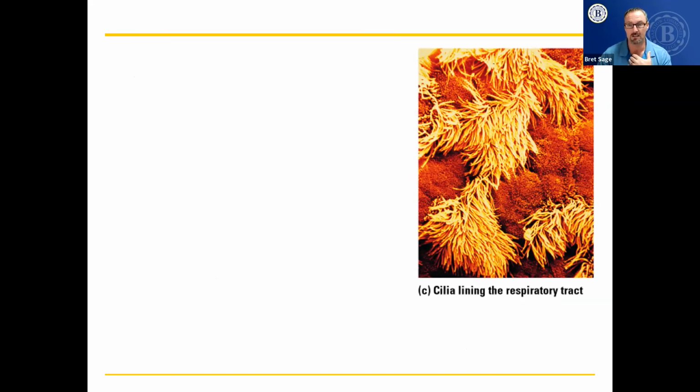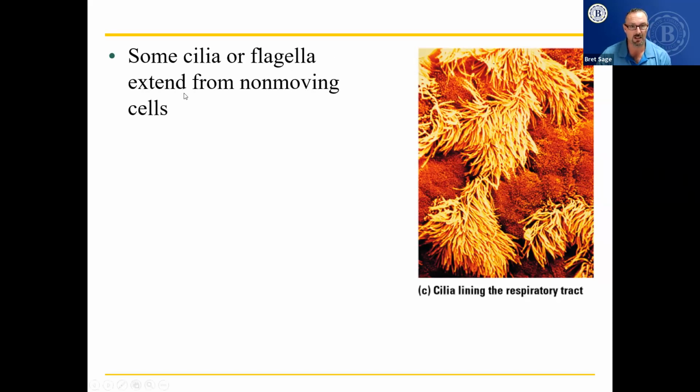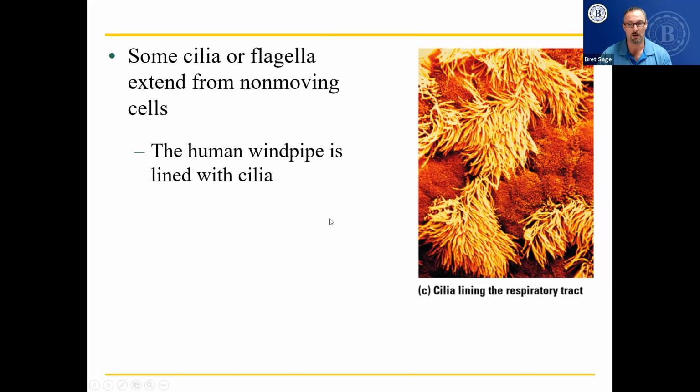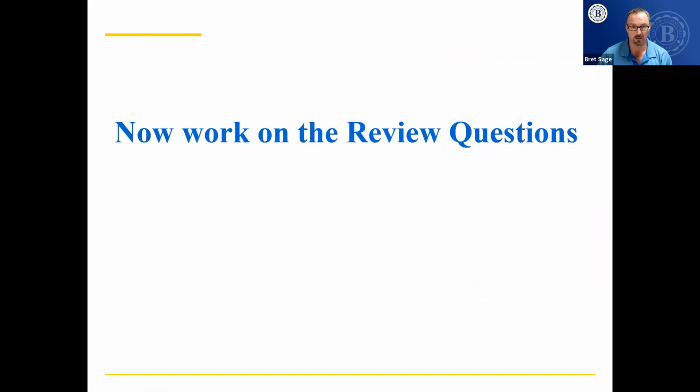So when you breathe in air containing dust, which all air has, the dust sticks to the mucus. Well, what gets rid of all that dusty mucus is these cilia on the inside of our respiratory tract, moving it up into our mouth and nose so we can spit it out or blow our nose. Some cilia or flagella extend from non-moving cells. That means the cells don't move, but the fluid on the top does. The human windpipe is lined with cilia. And what that does is it moves the mucus containing the dust that would have ended up in our lungs, but instead stuck to that sticky mucus, up and out to keep our lungs clean.